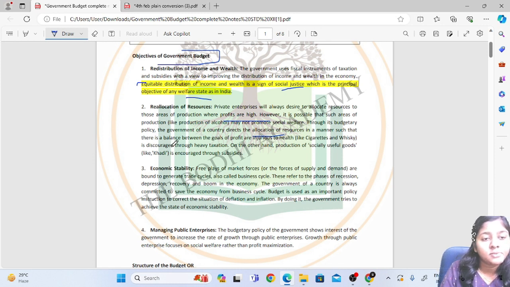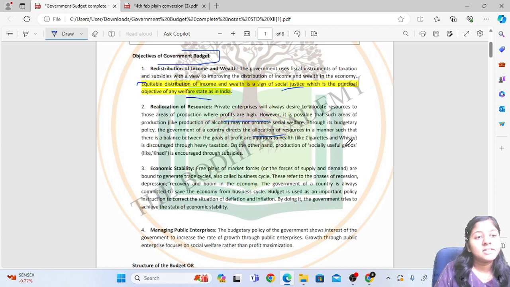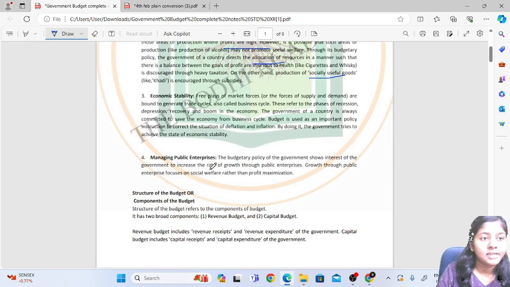There is a balance between the goals of profit and social welfare. Production of harmful goods like cigarettes and whiskey is discouraged. On the other hand, production of socially useful goods like khadi is encouraged, through subsidies.